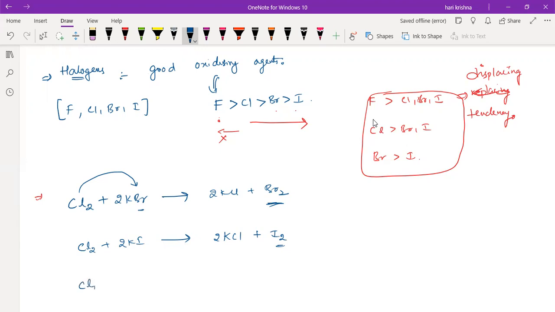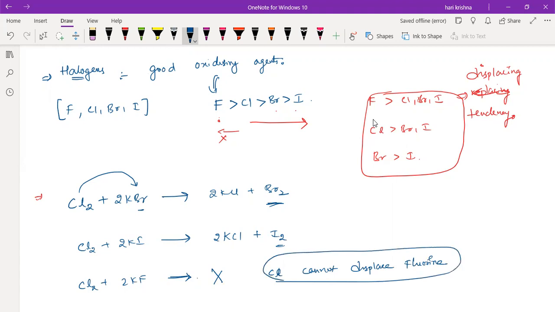But is it possible like this? Is this reaction possible? No, sir. Why? Because chlorine cannot displace fluorine. That's why the reaction is not possible.